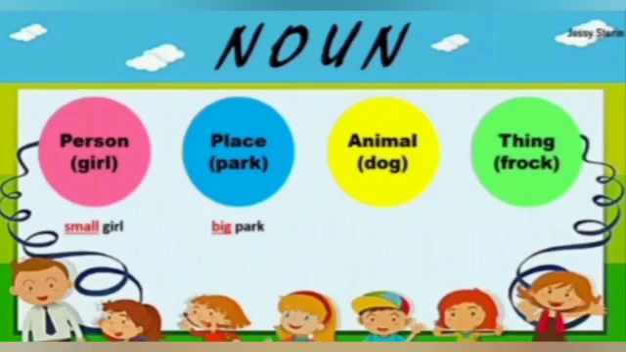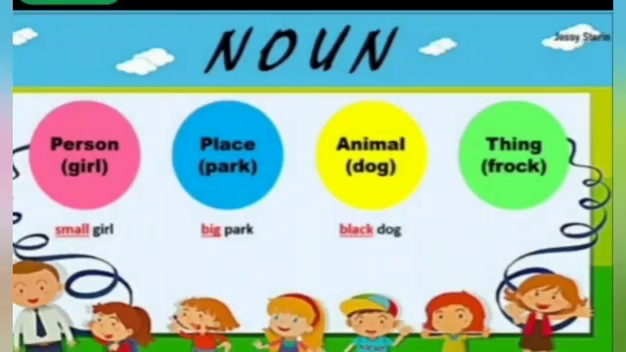Next one is animal. For example, dog. Okay. Black dog, or you can say white dog, cute dog. These words describe the particular noun. Here I am talking about the animal.